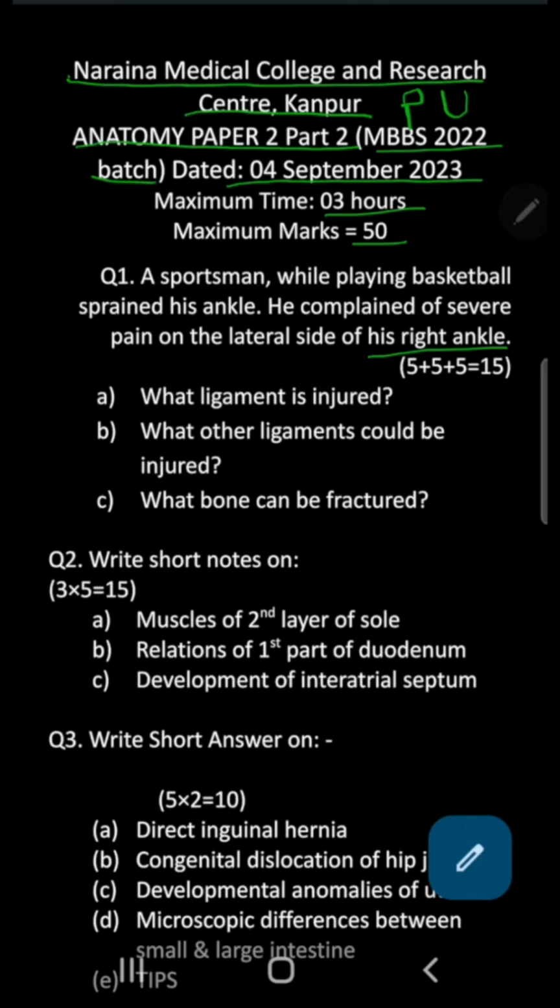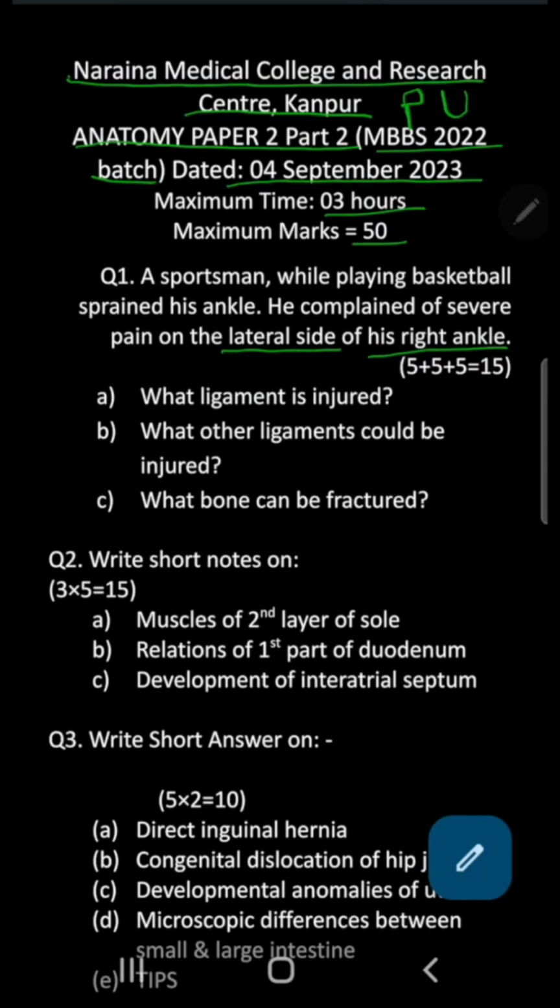So on the lateral side, there is anterior and posterior talofibular ligament, also a calcaneofibular ligament. Because they are mentioning that he sprained his ankle and has severe pain on the lateral side.